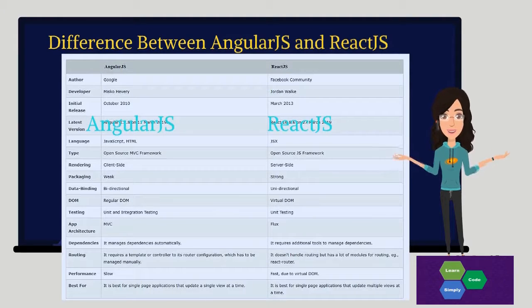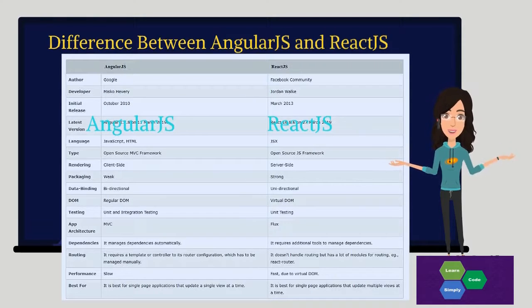AngularJS's abstract architecture is MVC, React.js is Flux. Dependency: AngularJS manages dependency automatically, while React.js requires an additional tool to manage the dependency. Routing: for routing purposes, AngularJS requires a template or controller in its router configuration, which has to be managed manually. And React doesn't handle routing but has a lot of modules for routing, for example React Router.